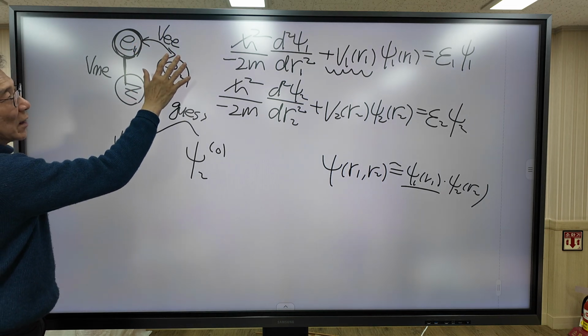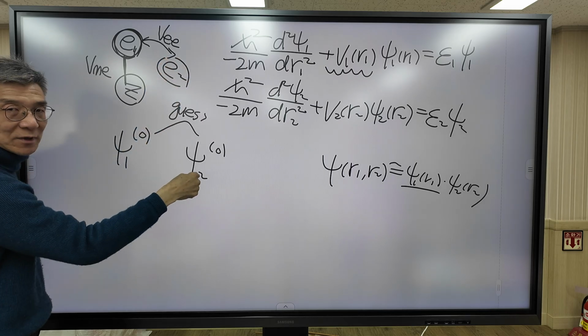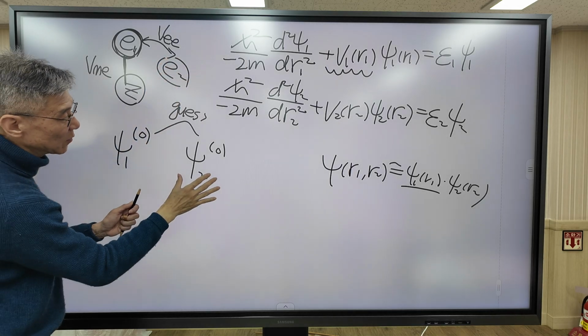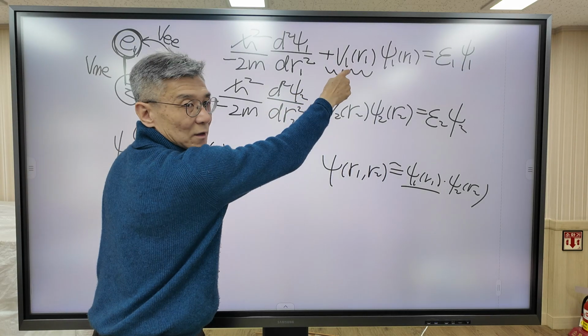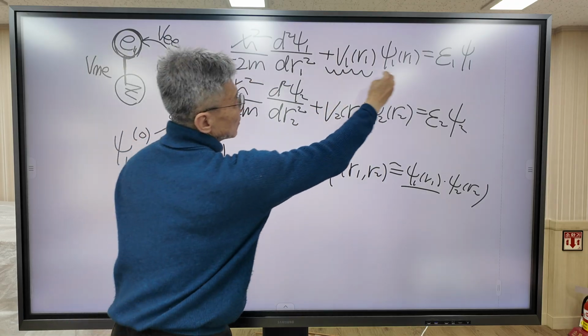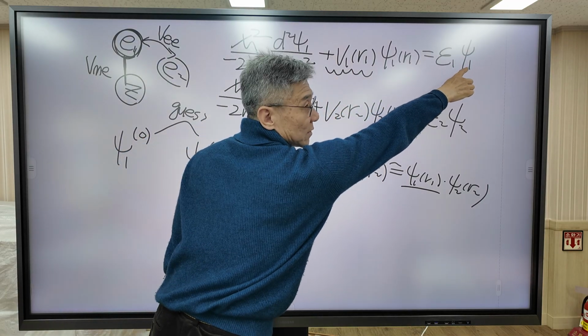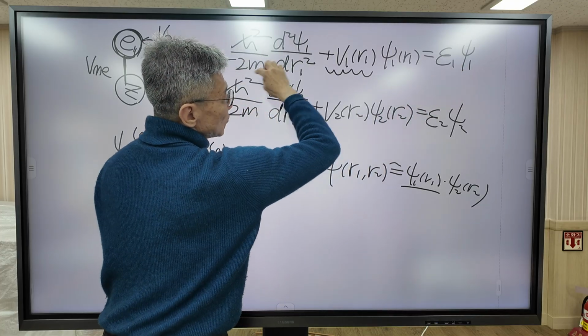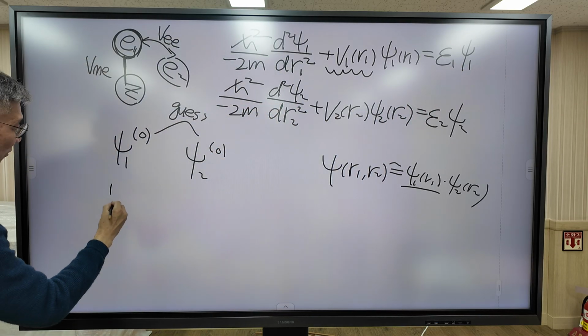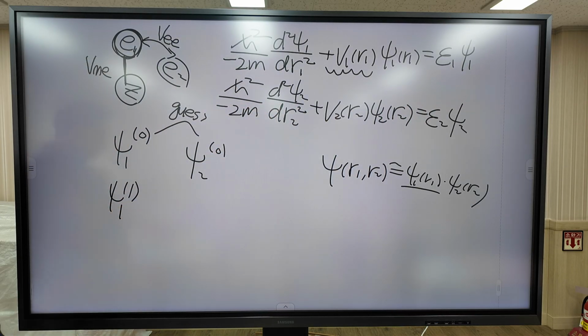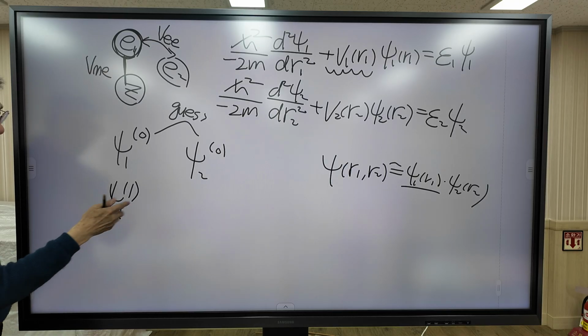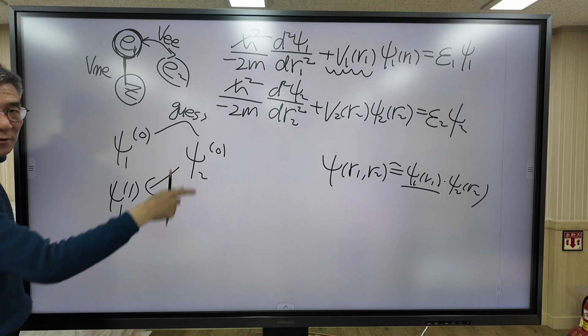So electron 2 occupies this orbital, right? With this information, we can set up the Schrödinger equation and solve for psi 1. The solution to this Schrödinger equation is called psi 1,1. This one comes from psi 2,0.